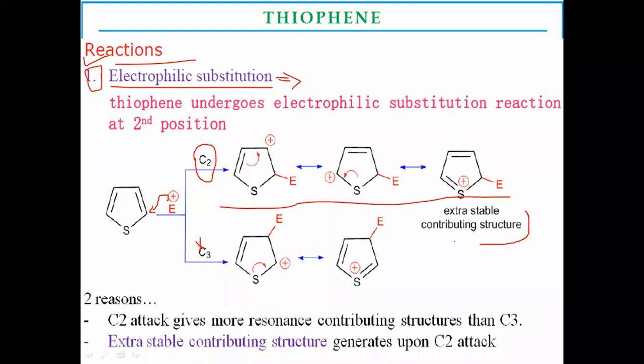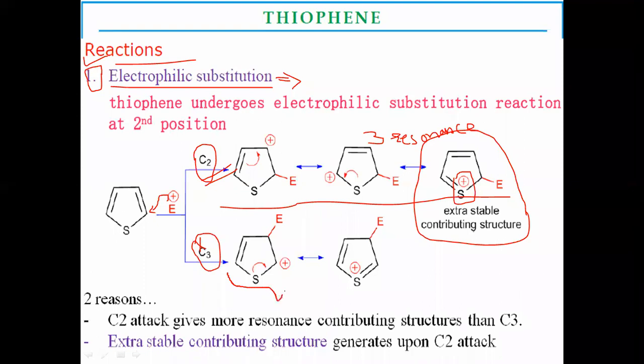Out of these, one structure is more stable due to the positive charge acquired on the sulfur atom. Whereas when the electrophile substitutes at C3, it produces only two resonance structures.